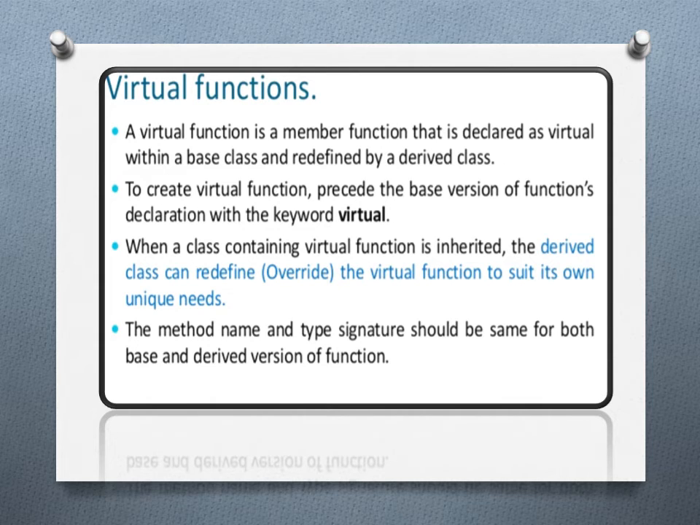The method name and type signature should be the same for both the base and the derived version of a function. As we know, the function should be there in the base class and also in the derived class, but the signature and name should be the same in both classes.